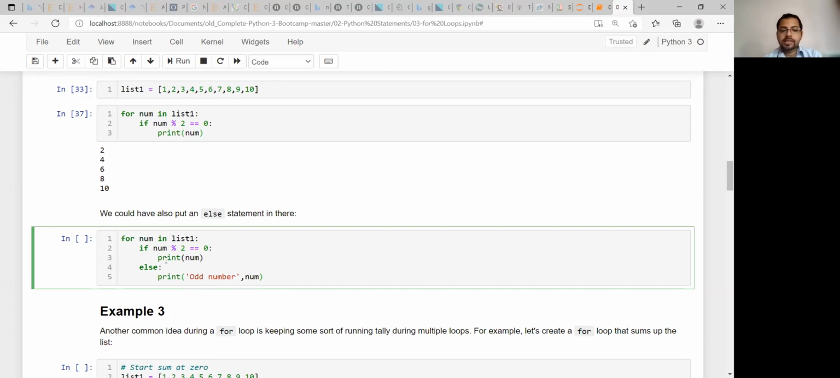But the if and else are both working under this for loop. So every time that number will be checked whether it is even, else it will print this. Again, it will go to the next number and check whether that is even, or else it will be printed as odd number and that number. So now you can tell me what exactly it will print instead of 2, 4, 6, 8, 10. You can think logically and then you can answer it.